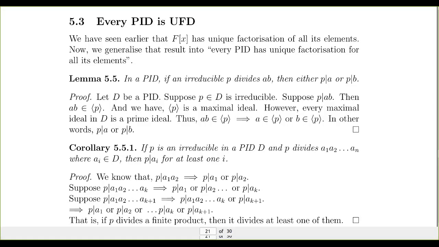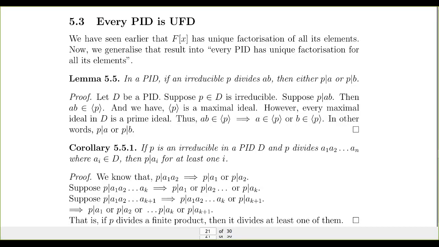So we have seen a similar result in the case of F[x]. Let F be a field, then the set of all polynomials with coefficients from the field F, F[x], is an integral domain, and we have seen that F[x] is a unique factorization domain. So earlier, F[x] was a PID and F[x] was a UFD. We are going to use the same procedure in this case as well.